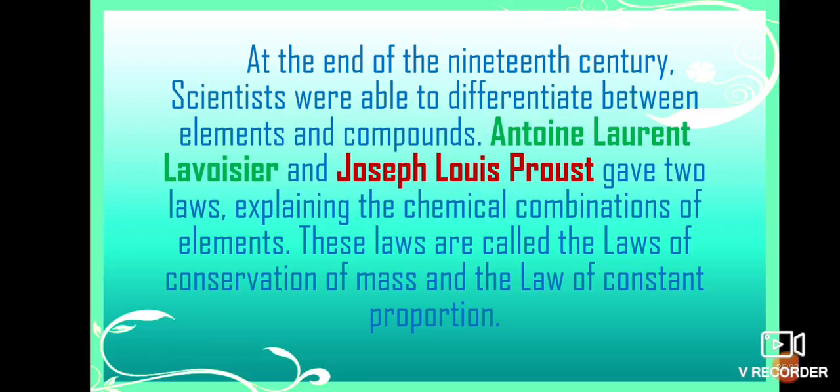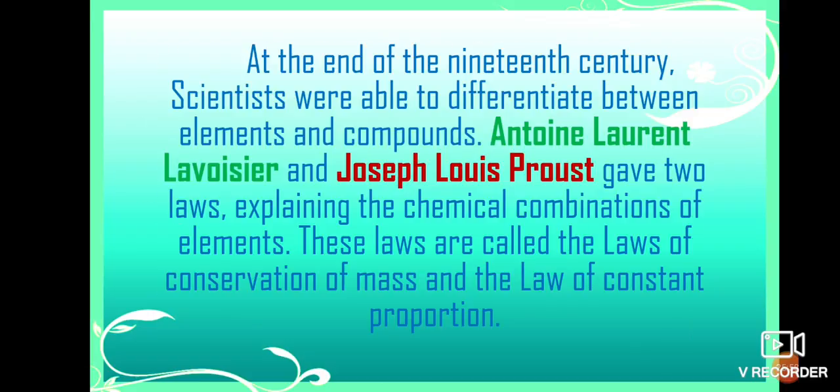They have given some laws based on this concept, and they explain the chemical combination of elements, how the chemicals combine with some elements, how they are combining, all are discussed. Nowadays these laws are called the law of conservation of mass and the law of constant proportion. We will discuss these laws deeply in a further class.